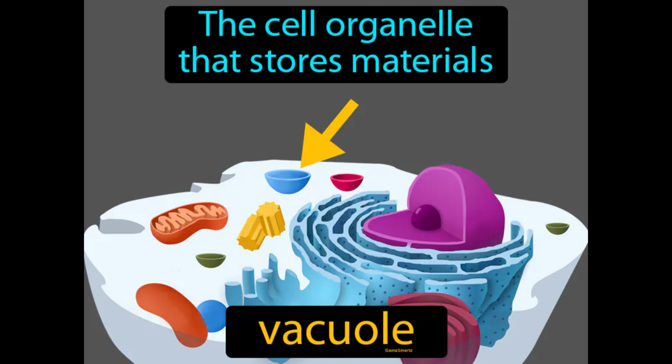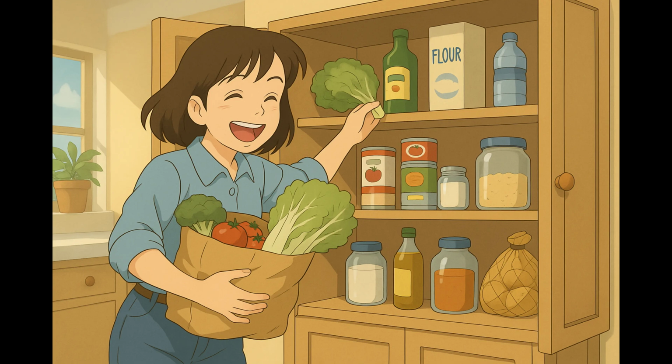The cell organelle that stores materials: vacuole. A vacuole is a storage compartment inside cells that holds water, nutrients, and waste. Imagine trying to find a place to store all the extra groceries you bought on sale. Just like you need a pantry to keep these items organized and accessible, a cell uses a vacuole to store materials such as nutrients, waste products, and other essential substances.